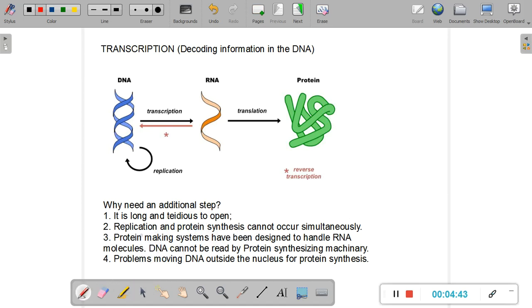Another possible reason is that let us say DNA intends to replicate.